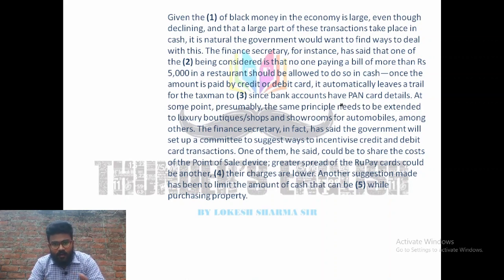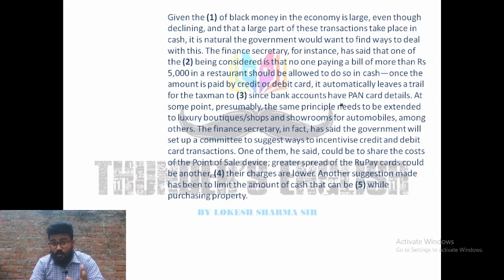So overall, when we go through the passage or paragraph, what we came to know is that it's all about black money. Somebody purchases something, and he just pays using cash, not the card, because when he pays through card, he leaves a trail, and when he leaves a trail, the taxman, I mean the income tax department and the direct and indirect tax departments, would be aware of these things.